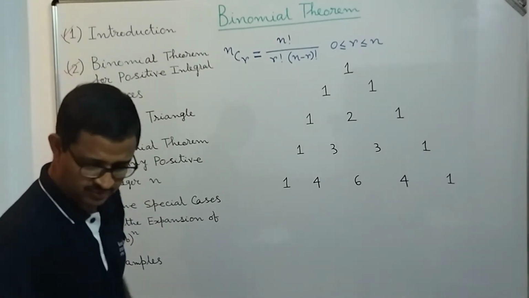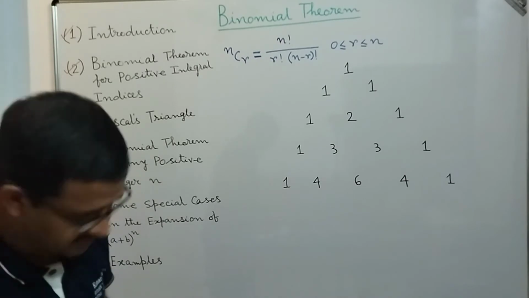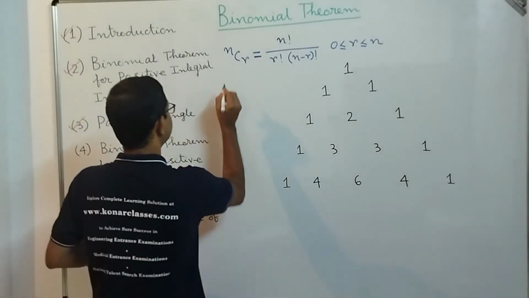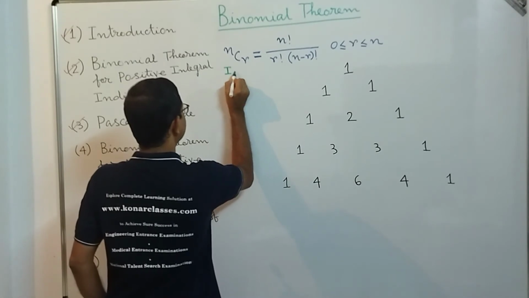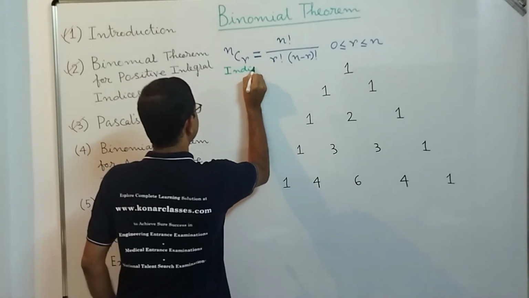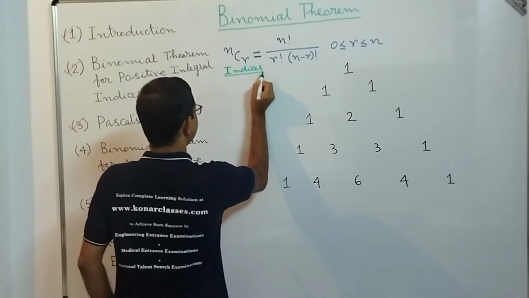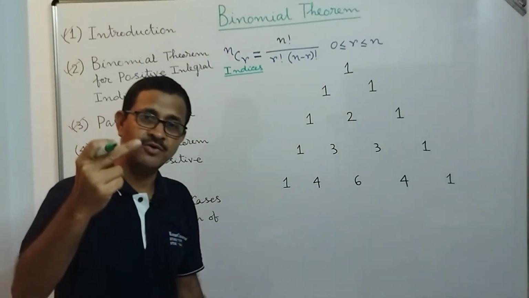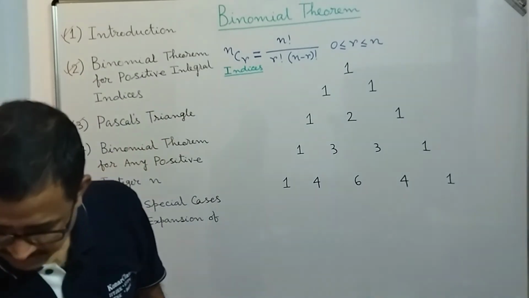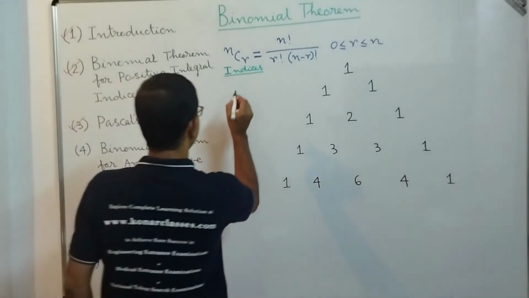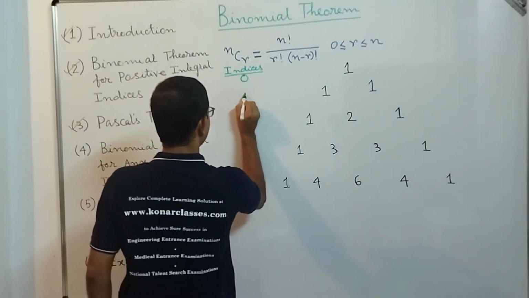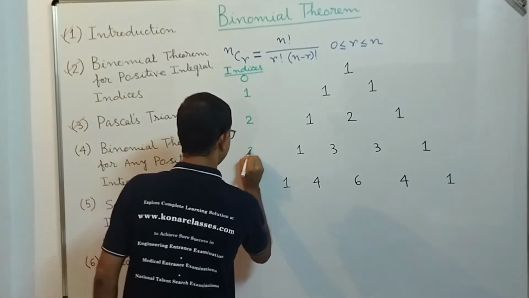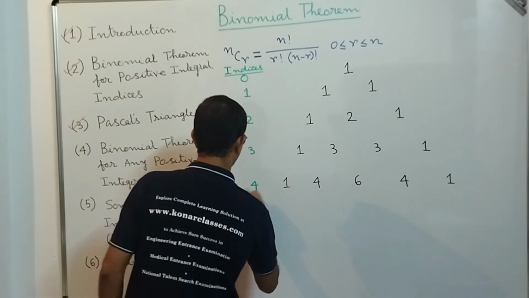Let me also write down the indices. Indices means it is for (a+b)^0, (a+b)^1, (a+b)^2, so those are known as the indices. Here it is for indices 0, then 1, then 2, then 3, then 4.